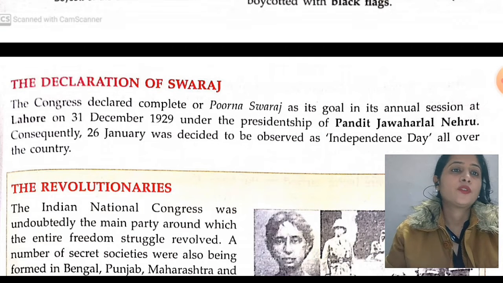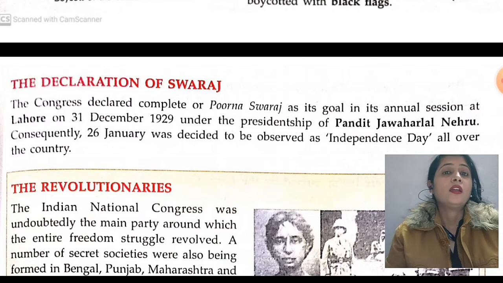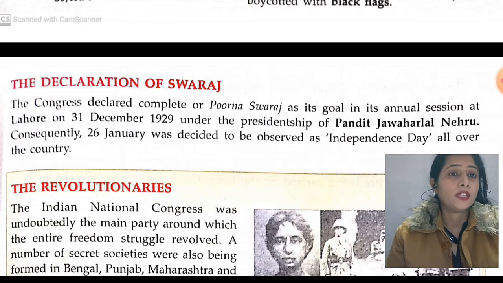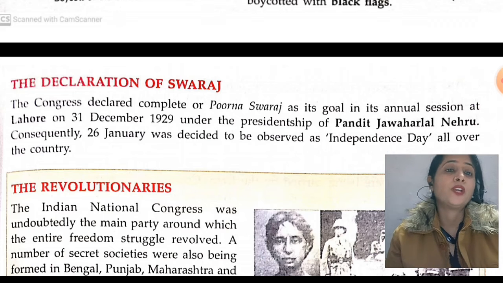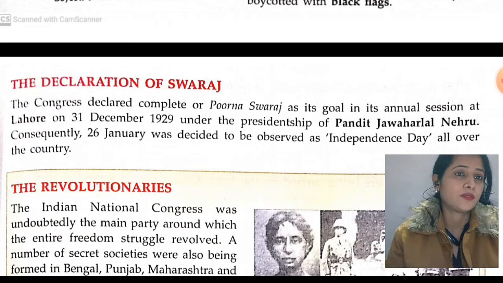After the declaration of Swaraj on 31st December 1929, our Congress tried to get independence, but the time was not yet right. Then we got independence in 1947.